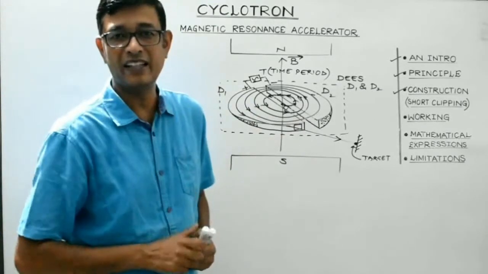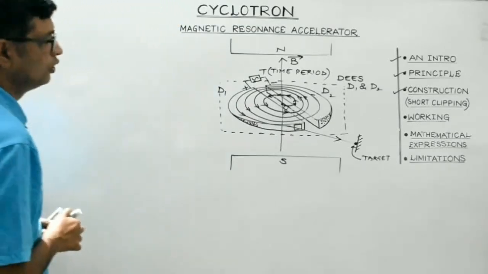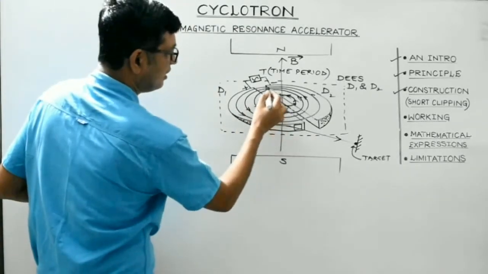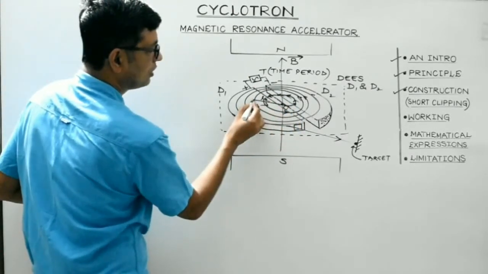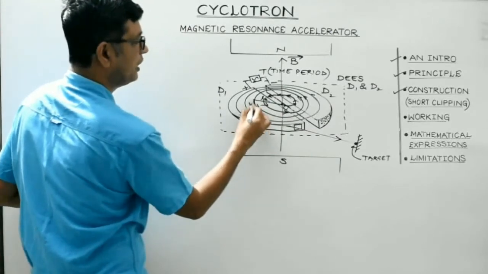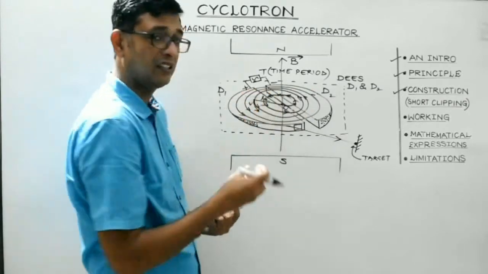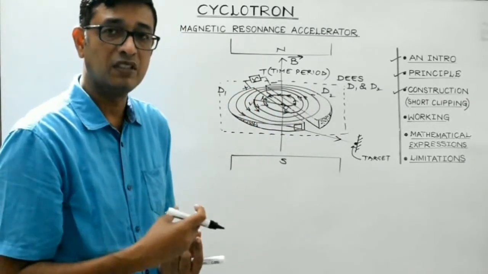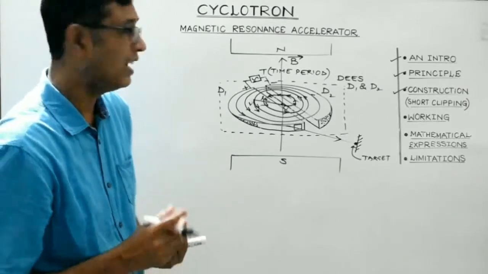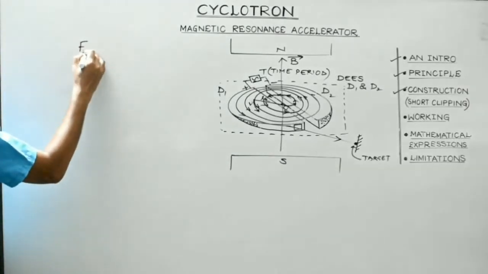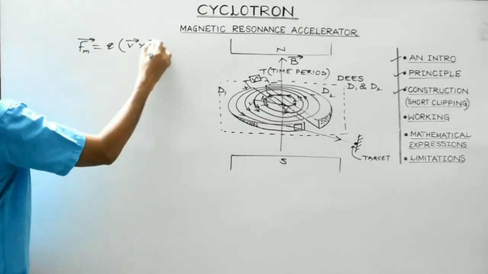We'll prove it mathematically as well, right? So let's now deal with the mathematical expressions. Let's consider any arbitrary semicircular path, say of radius r, and suppose it is following this path with speed v. When the charged particle is inside the chamber, it is only under the influence of magnetic force, given by q v vector cross B vector.